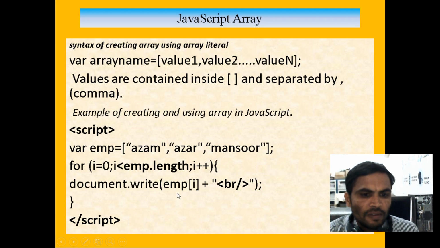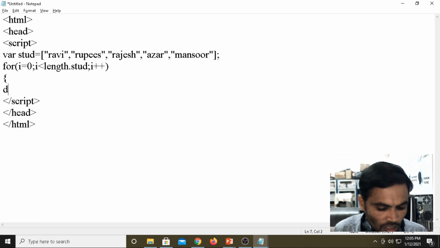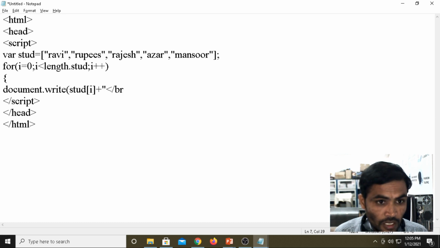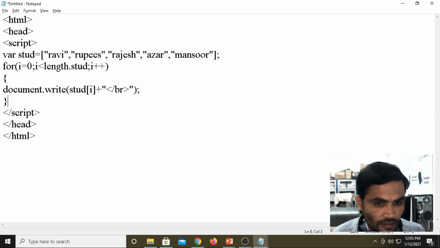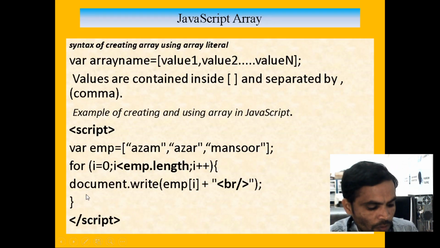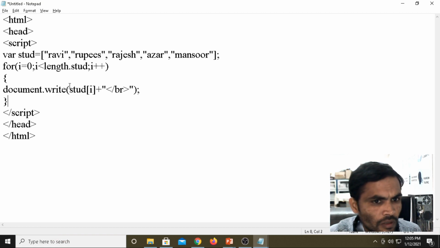Now if you want to read, we read with the help of the variable. Document.write, then we take the break tag, closing the tag. Now see here, we have written the program.